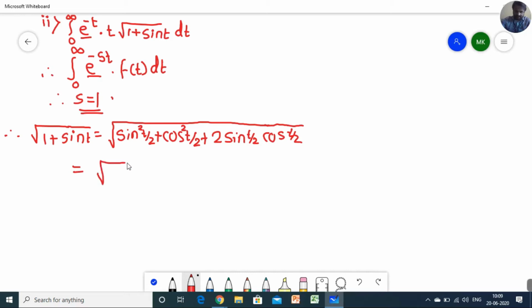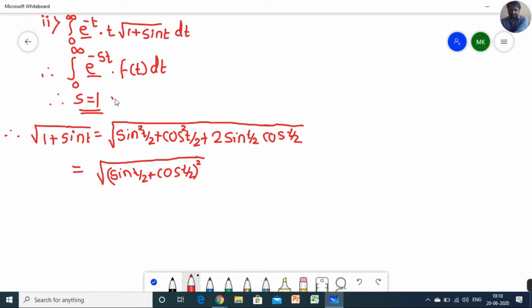By default we will get this part as sine of t by 2 plus cos of t by 2 raised to power 2. If I expand this, I will get a square plus 2ab plus b square, so all the terms are present here.